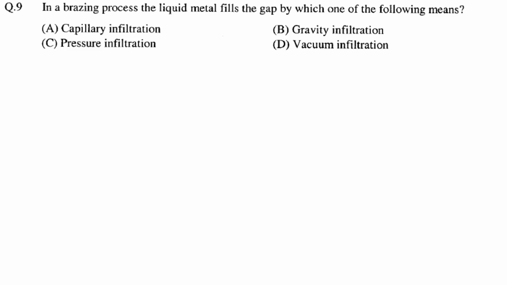We are going to solve GATE 2011 questions, and this is for the manufacturing part. The first question: in a brazing process, the liquid metal fills the gap by which one of the following means? So guys, it is done using capillary action, right?